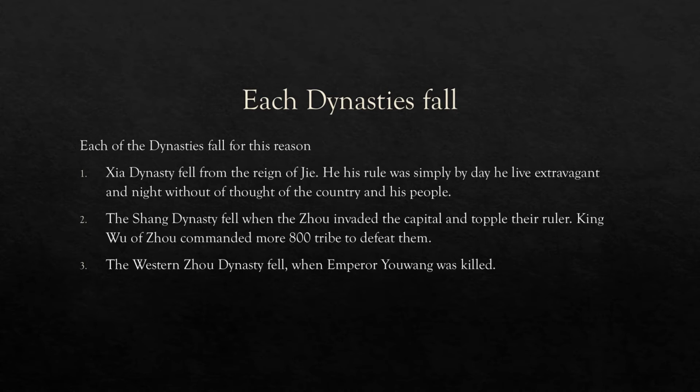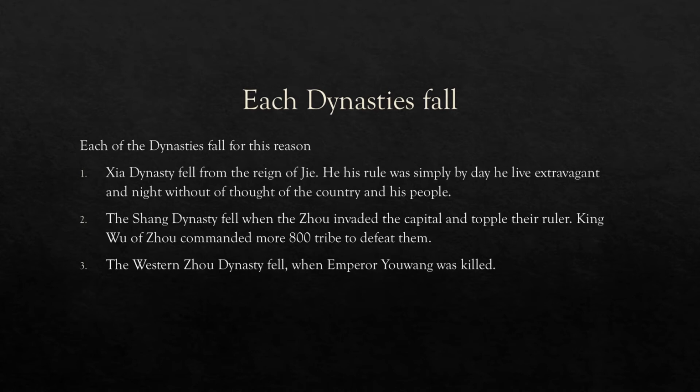The Shang dynasty ended through a religious justification by the Zhou, who believed the Shang king was evil and heaven no longer wanted them to rule. This caused the Zhou to command more than 800 tribes to overthrow their city.